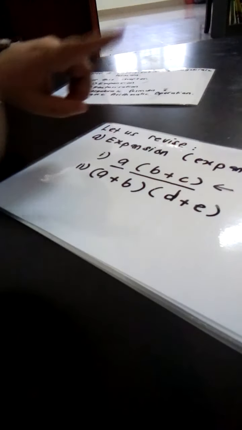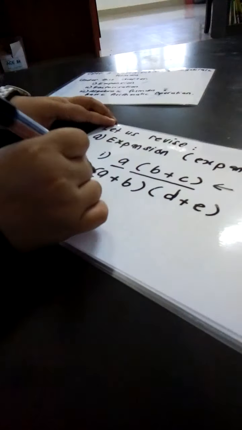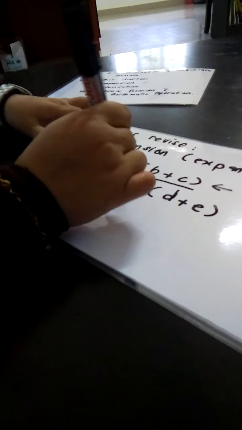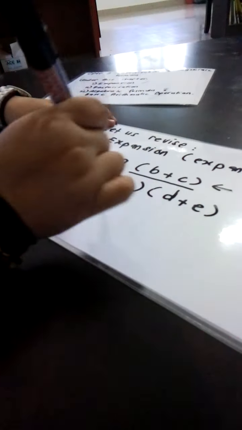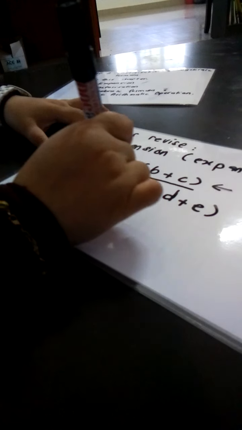Maksudnya dia satu, dia together, dia tak boleh dipisahkan, right? So this one is between an algebraic term and a bracket. The second one is between algebraic bracket and also algebraic bracket. There are two brackets. So we are going to revise on how to expand these 2.